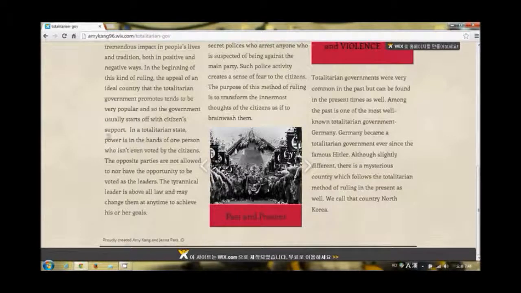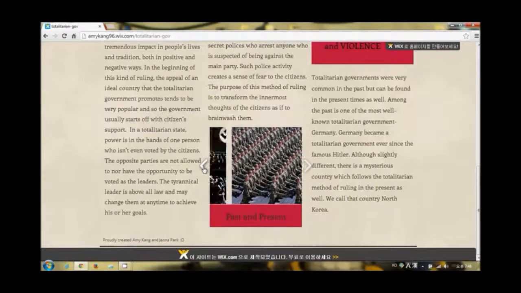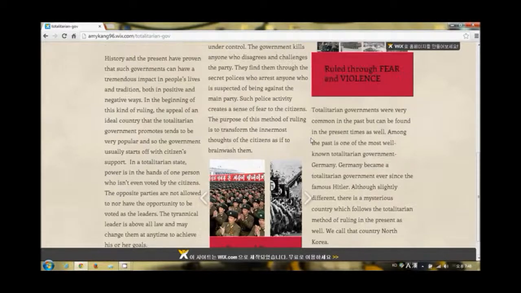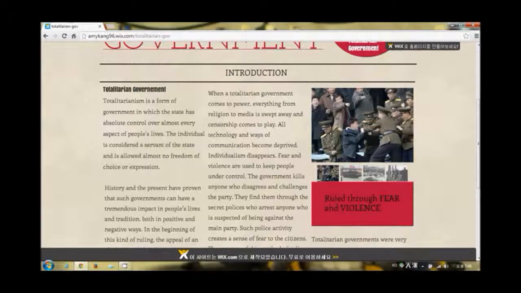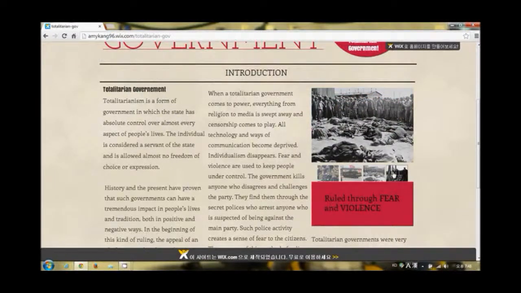There are photos that show a glimpse of what a totalitarian state looks like. And when you see the pictures on the upper right corner here, it shows just how much fear and violence are usually involved in creating a totalitarian state.